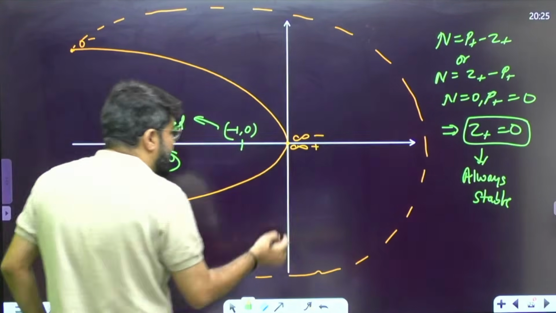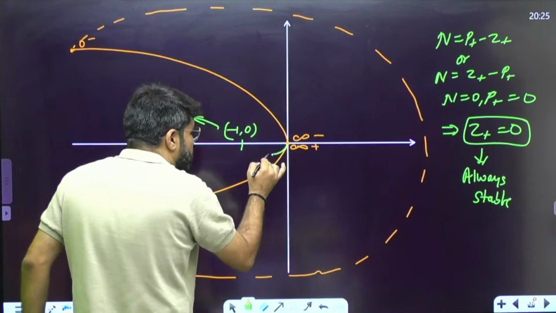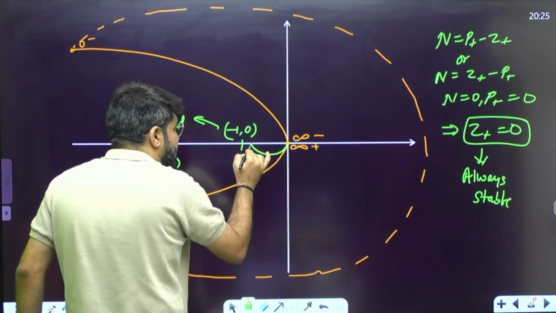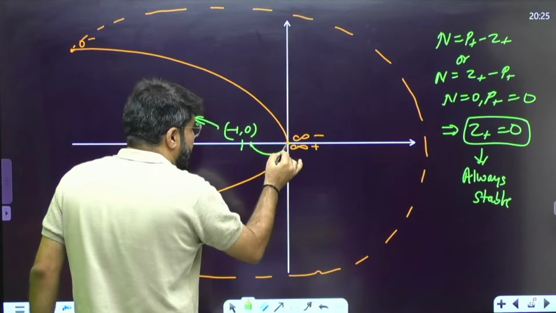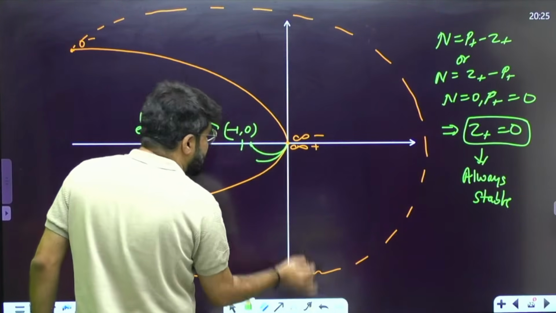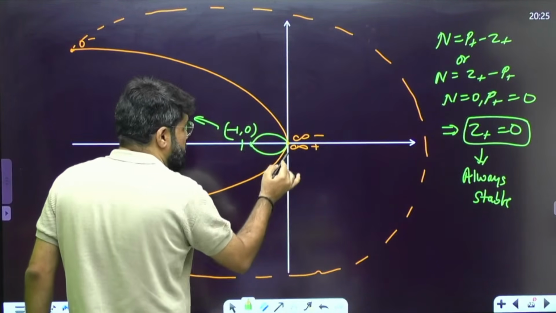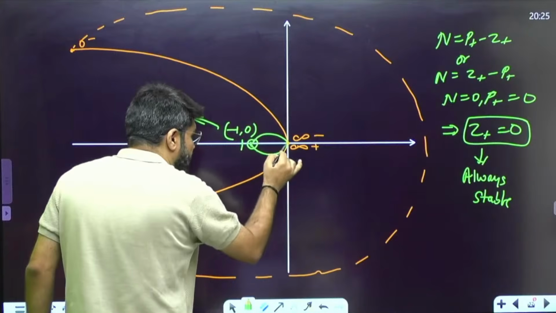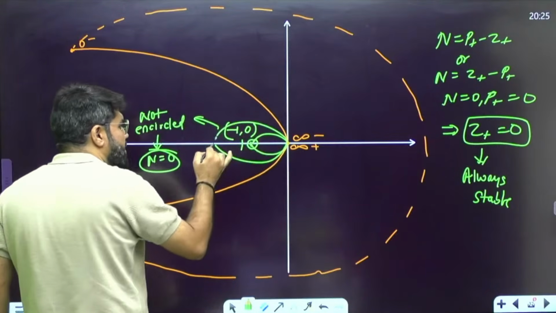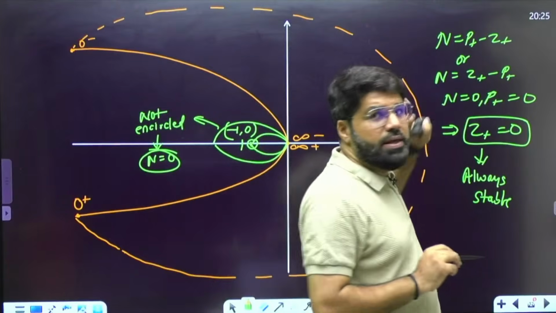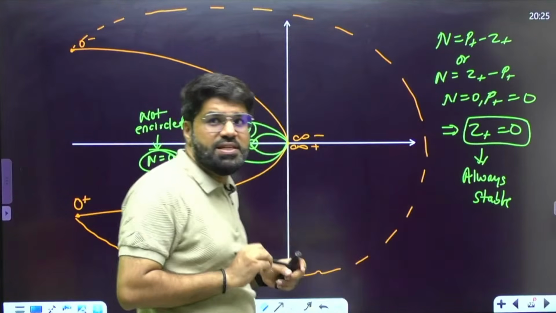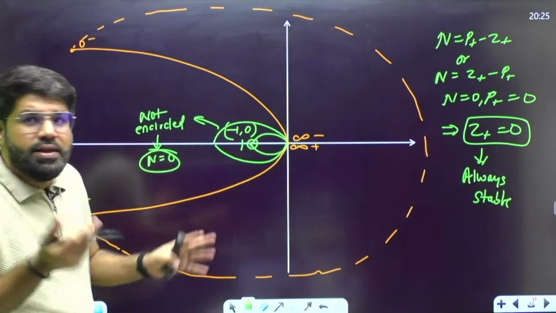The possibility comes when, suppose this was the polar plot, it is cutting the x-axis here at some magnitude. Suppose it is minus 0.8. There is the risk: if you now increase the gain, right now there is no encirclement if I take the mirror image also. But if I increase the gain, it may come here. Now minus 1 comma 0 encirclement. If n value comes, Z plus will be equal to that n because P plus is 0. System can become unstable on increasing the gain.